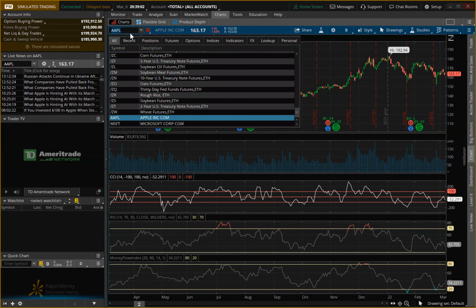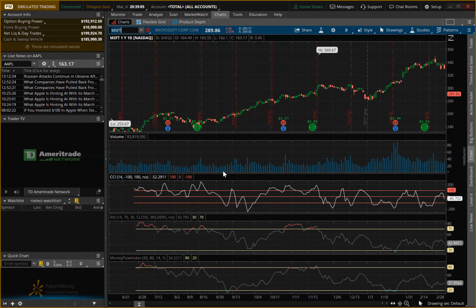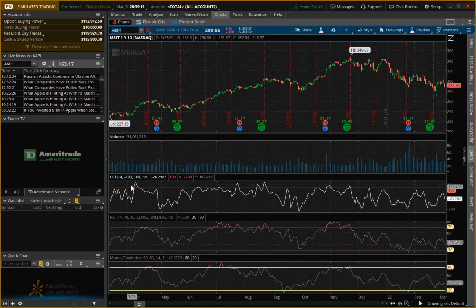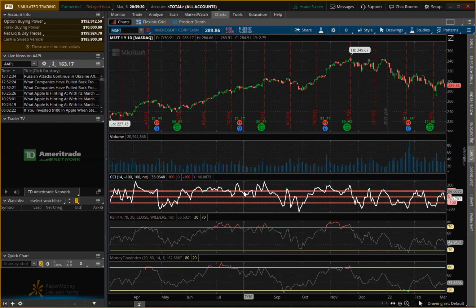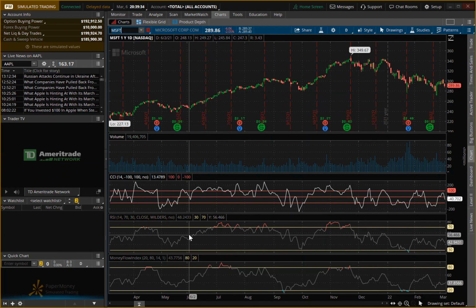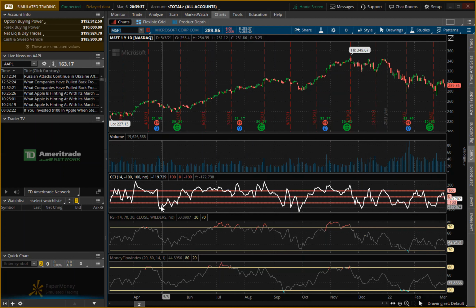Okay, now let's move over to Microsoft. Same thing here with Microsoft. With the CCI, you see there have been a lot of times where it's been overbought up here. But up above it really stagnates, and then towards the last few months right here, it's kind of lowering down. And then you see these, it's been oversold. And then there's a couple of reversals. Most of them are reversals.